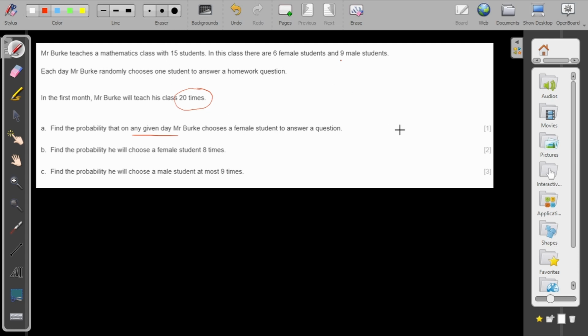How many students do I have in total? 15. What's the probability to choose a female? How many females are there? 6. So the probability is 6 over 15, which, if I simplify it, is 2 over 5 or 0.4.